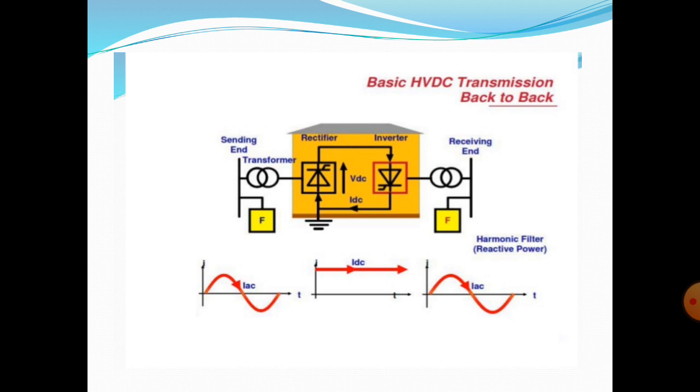These converters, the rectifiers and inverters, are connected to form a DC loop. There is no DC transmission line in back-to-back HVDC coupling systems, and a DC smoothing reactor is also connected in the DC loop. This is the diagram of the back-to-back HVDC transmission system.